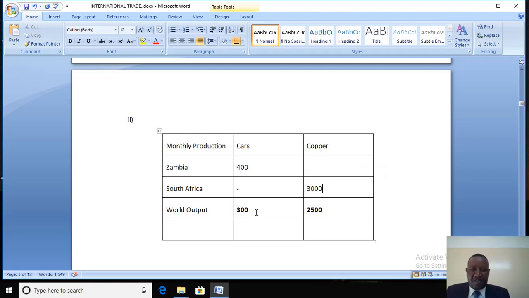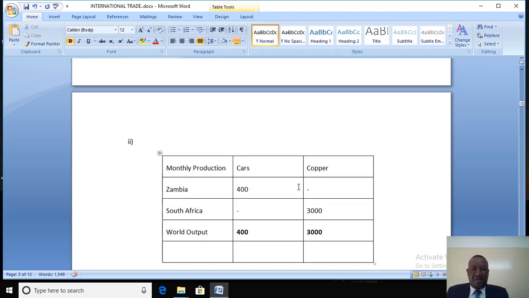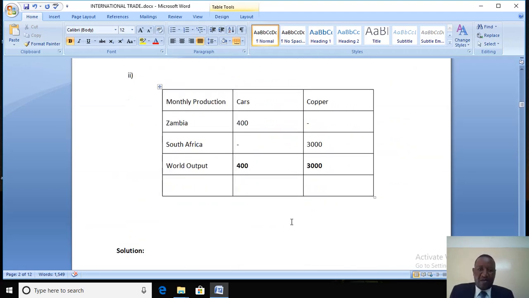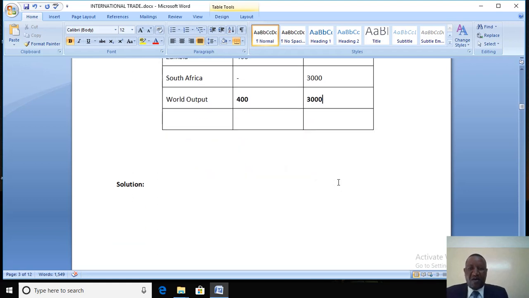So world's output is going to change. World's output is now 400 for cars, and for copper it's 3,000. Is this better than we had before? Definitely yes. Before, output was 302.5 and the total was 28. Now world's output is 403,000, the total is 3,400.